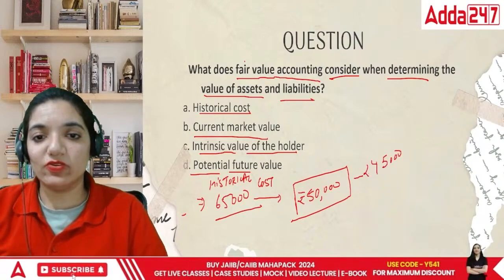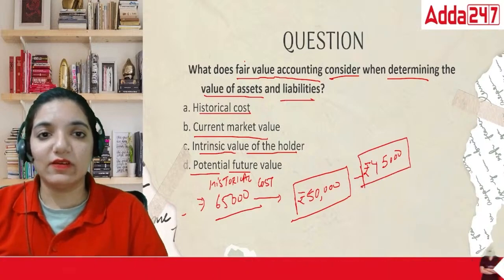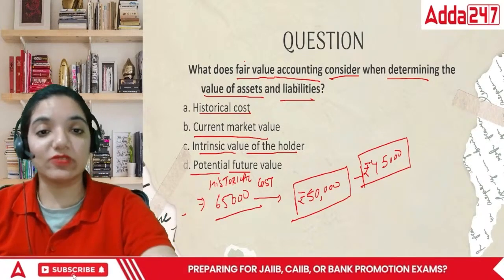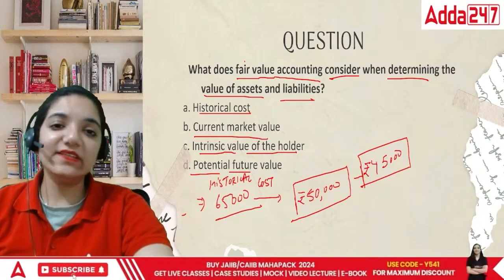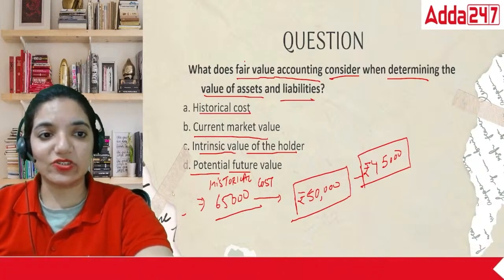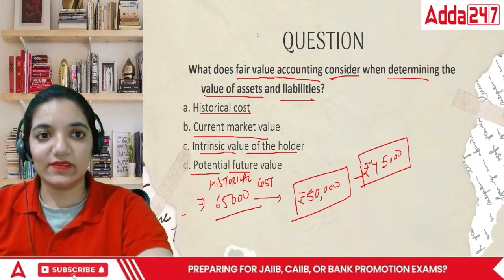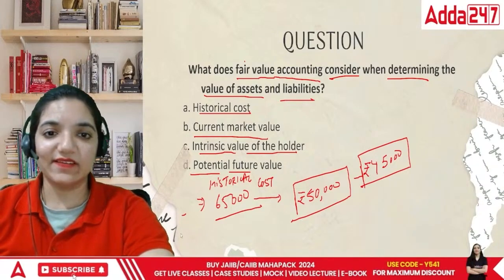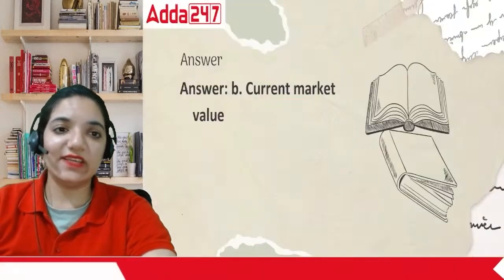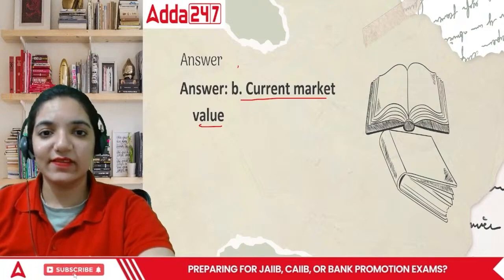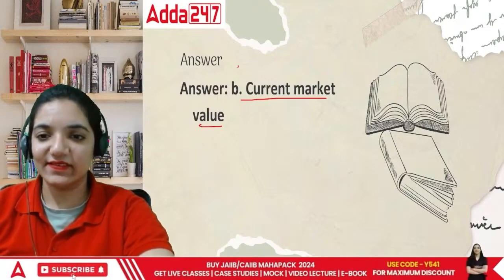So according to you, which one would be the fair value that they're talking about? Remember, we just talked about it. All these are market values only, but which market value is to be chosen is the question, right? Which market value to be chosen has to be decided. The amount that you have to choose is current market value. It's the answer.